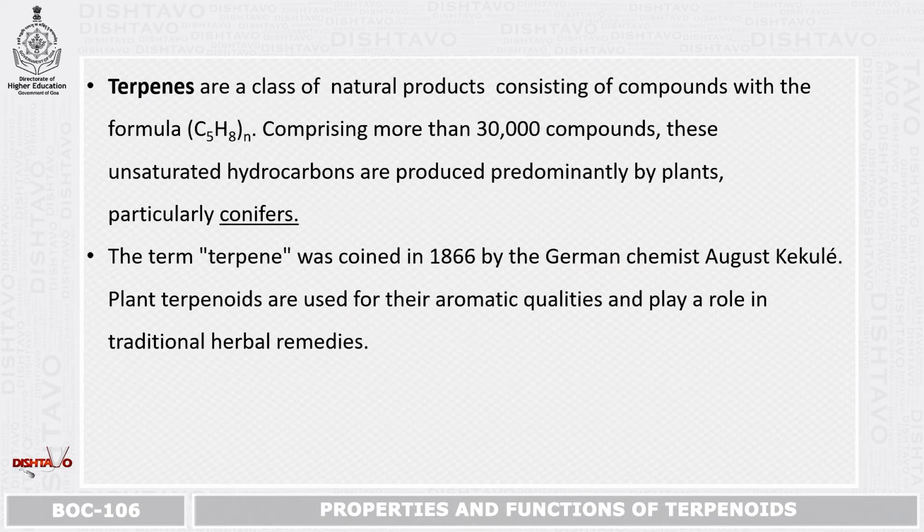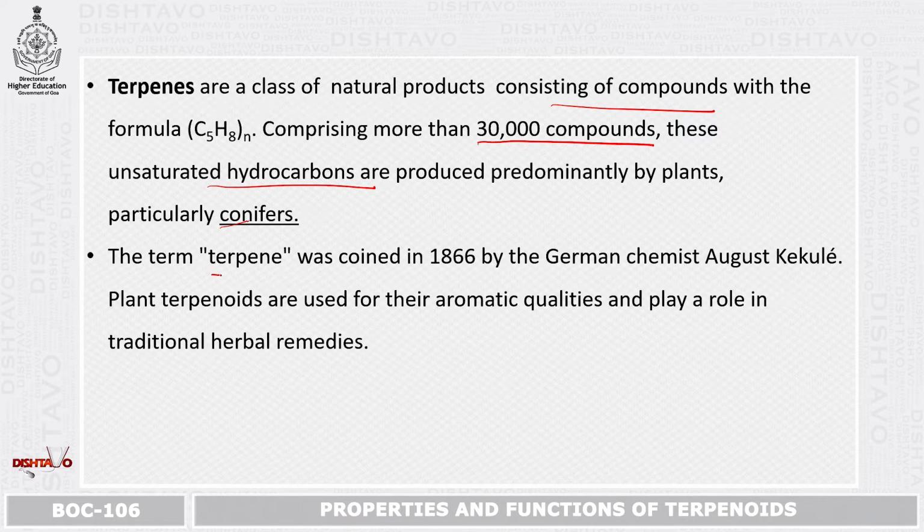These terpenes are a class of natural products consisting of different compounds, comprising more than 30,000 compounds, which are unsaturated hydrocarbons and are produced predominantly by plants, particularly conifers. You might have seen conifers. Conifers are very few in our part, but are common in northern India as well as northern countries. In those conifers, these terpenes are highly found.